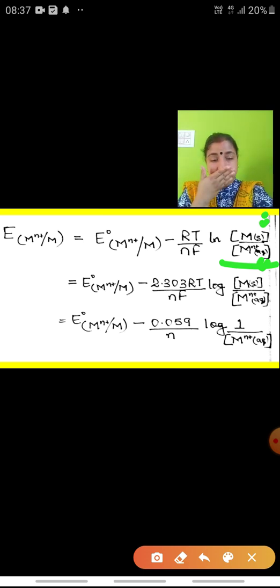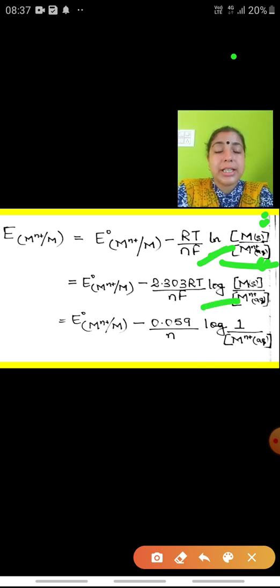Now, in 11th standard, I have told you when we convert this ln type log into log base 10, we multiply with 2.303.